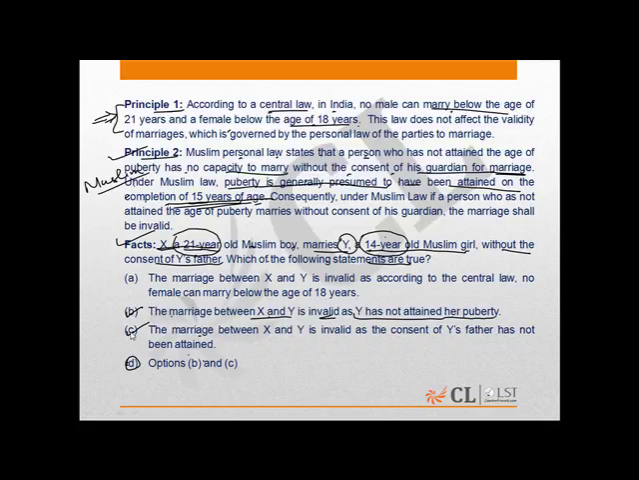Now, why is C the correct answer? C is the correct answer. That is, the marriage between X and Y is invalid as the consent of Y's father has not been obtained. Further, the principle clearly states that under Muslim personal law, a person who has not attained the age of puberty has no capacity to marry without the consent of the guardian for the marriage. So over here, it is clear that the marriage between X and Y again took place without the consent of Y's father, making C also the correct answer.